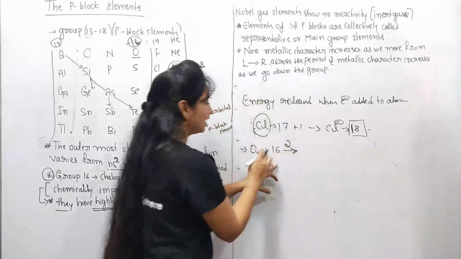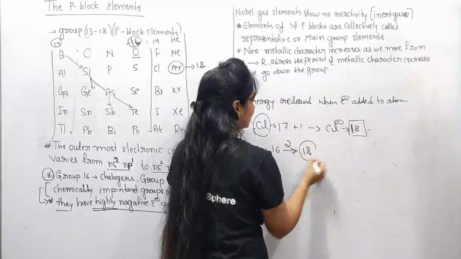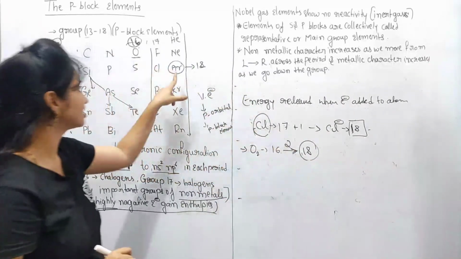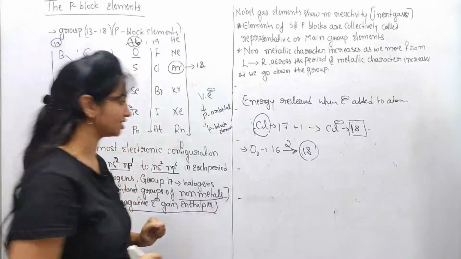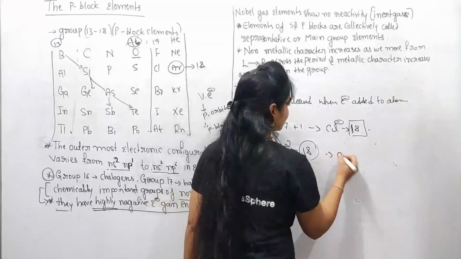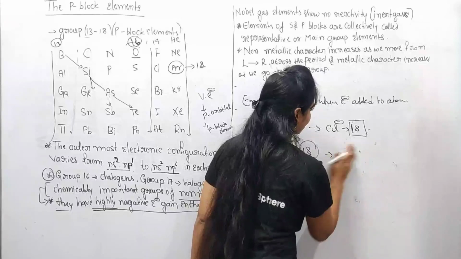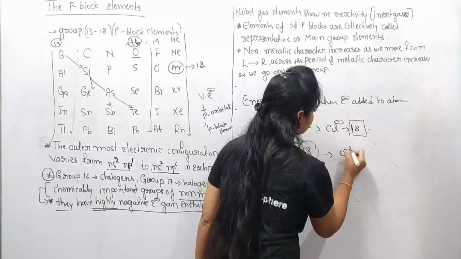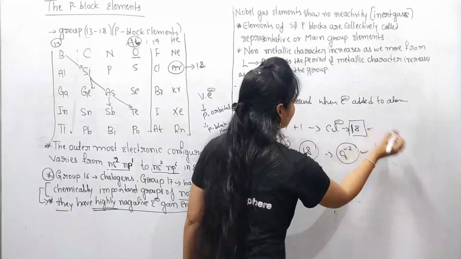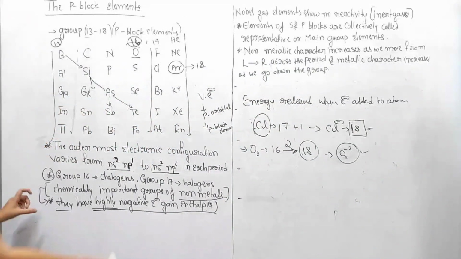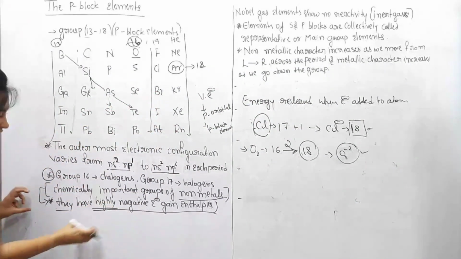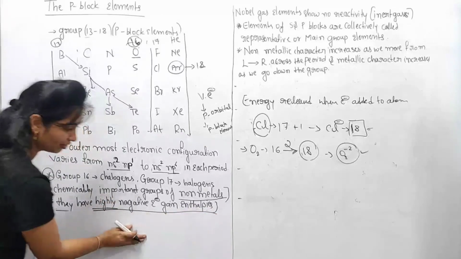When I add 2 electrons to this, it also attains the noble gas configuration. Then it becomes oxygen minus 2.